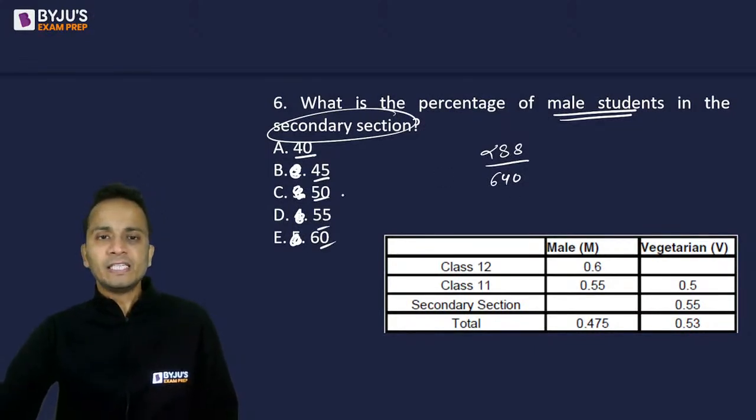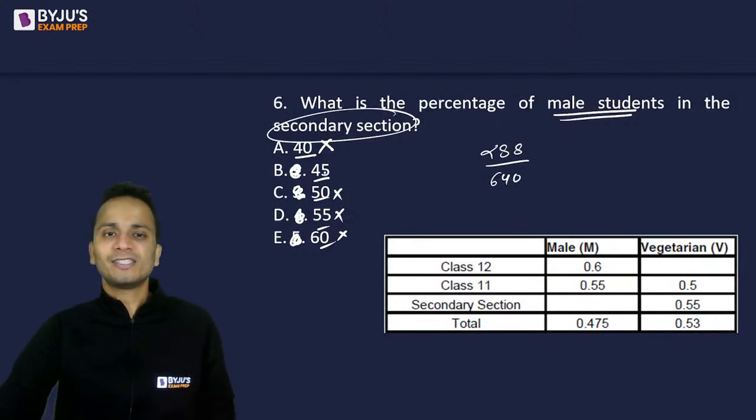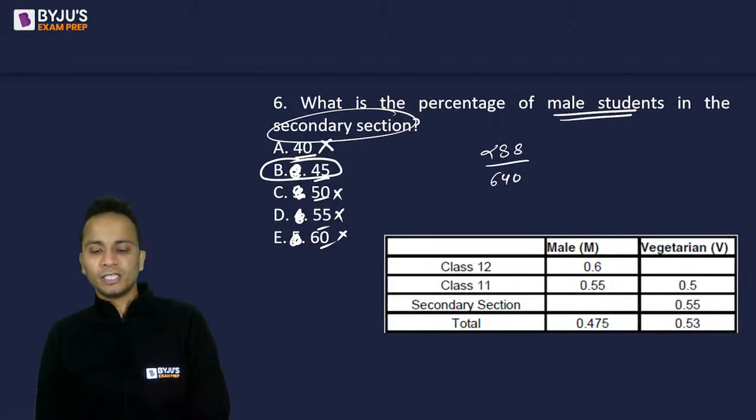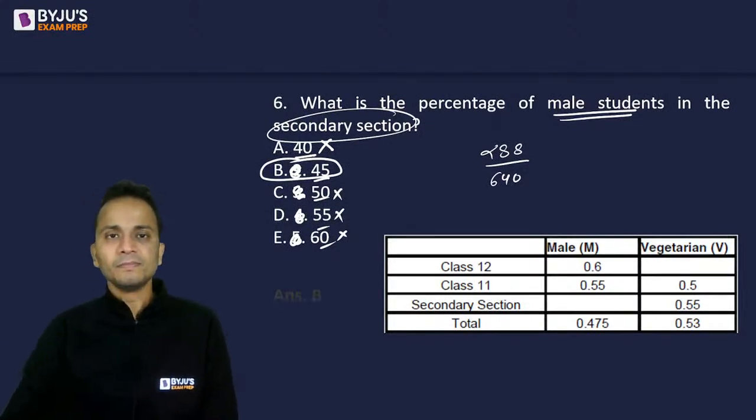So it is definitely less than 50%. So these cannot be the answer. 640 का 40% कितना होता है? It is 256. It is also not 40%. So I have eliminated 4 options. Simple. So the correct answer will be option B. So option B, that is 45%, is the correct answer. ठीक है? Yes, this one is correct.